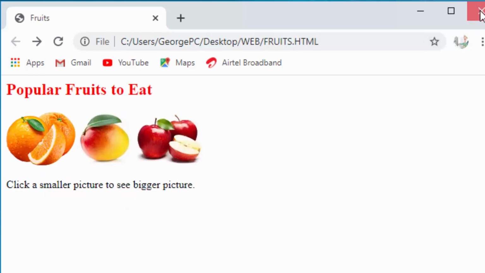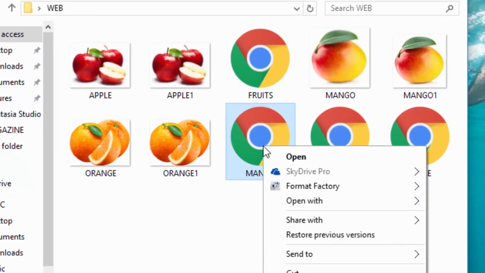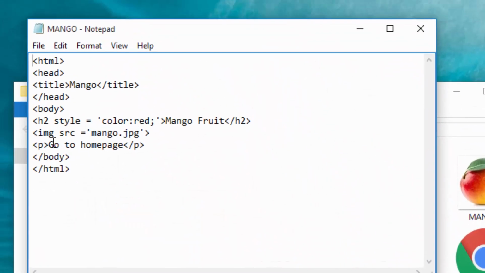And to do that is very simple. I will come to my mango here, open with Notepad and put anchor here, href equal sign single quotes and close it on the other end before I forget.